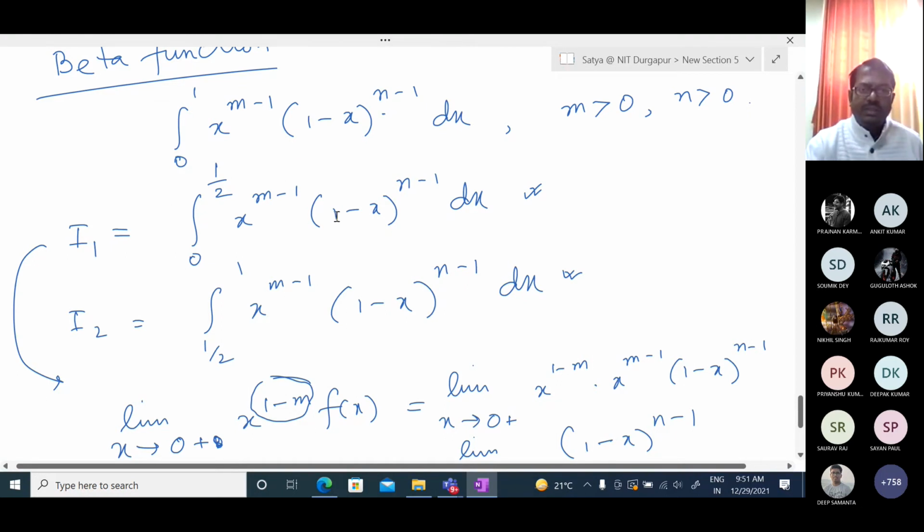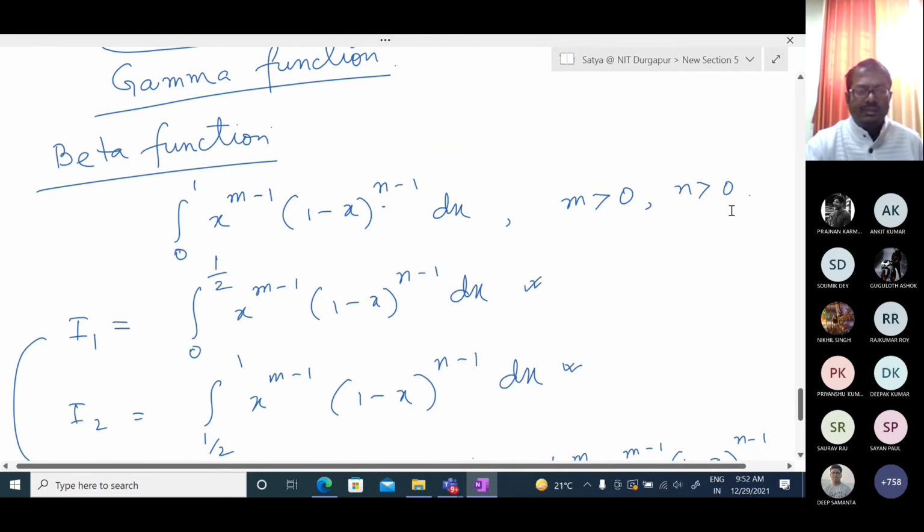Since I1 is convergent, that one will be convergent, just by changing the variable. So you can conclude that I1 and I2 are convergent for all values of m greater than 0 and n greater than 0. So we can conclude that this one is convergent.